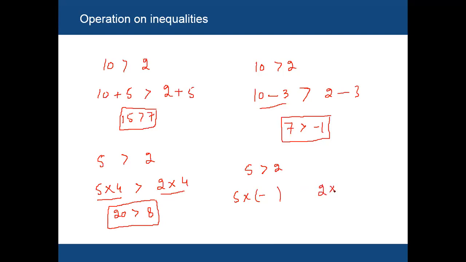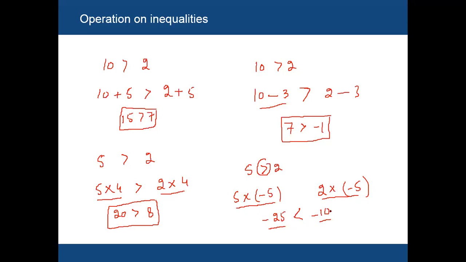If you multiply by minus 5, 5 multiplied by minus 5 equals minus 25, and 2 multiplied by minus 5 equals minus 10. First we have the symbol 5 is greater than 2. Now this symbol will change because minus 25 is not greater than minus 10.